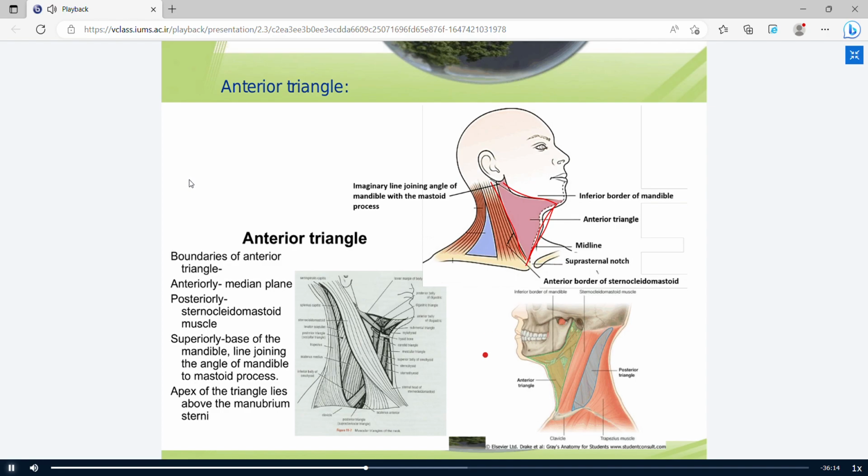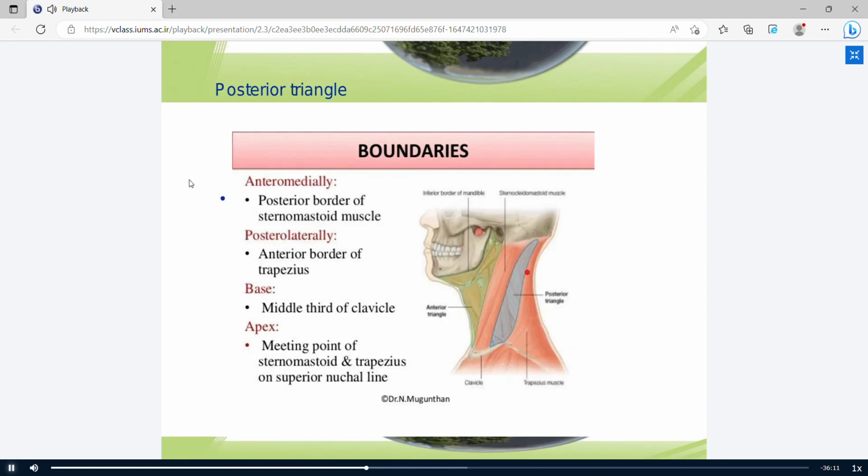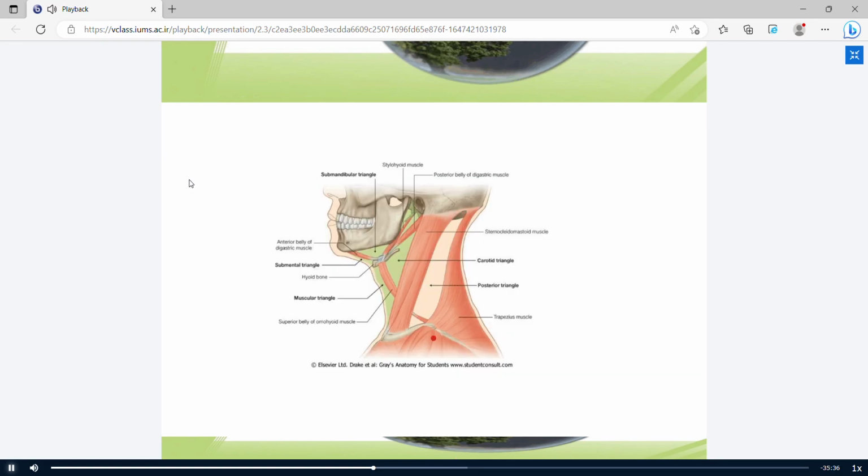The posterior triangle, the blue part, is bounded by the posterior border of the SCM muscles anteriorly, the anterior border of the trapezius muscles posteriorly, and the middle third of the clavicle inferiorly. This is the posterior triangle, and this one is the anterior triangle.